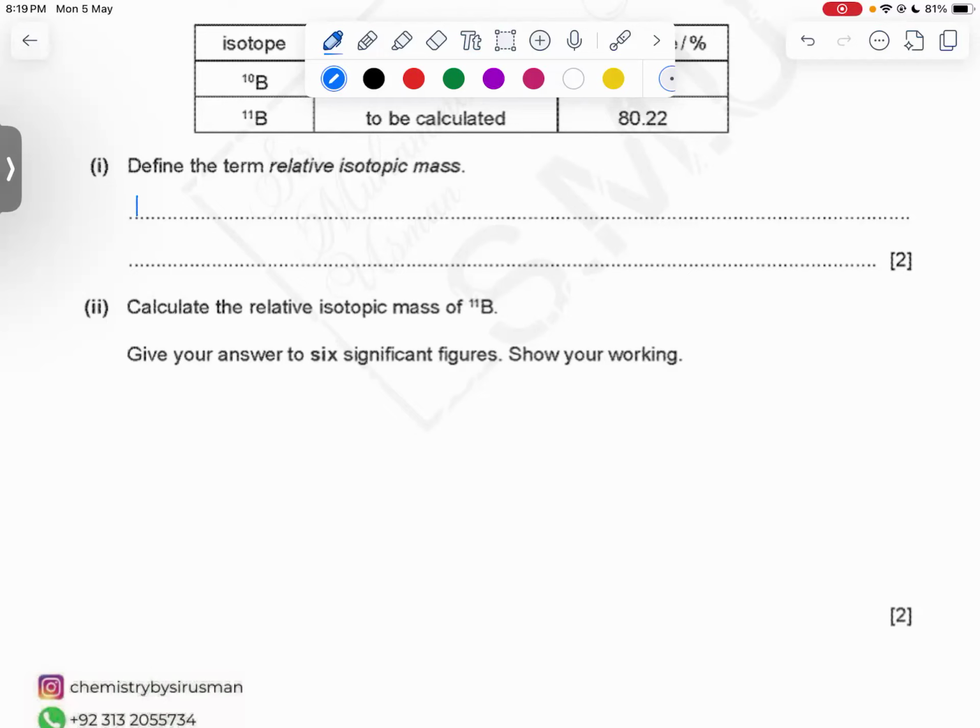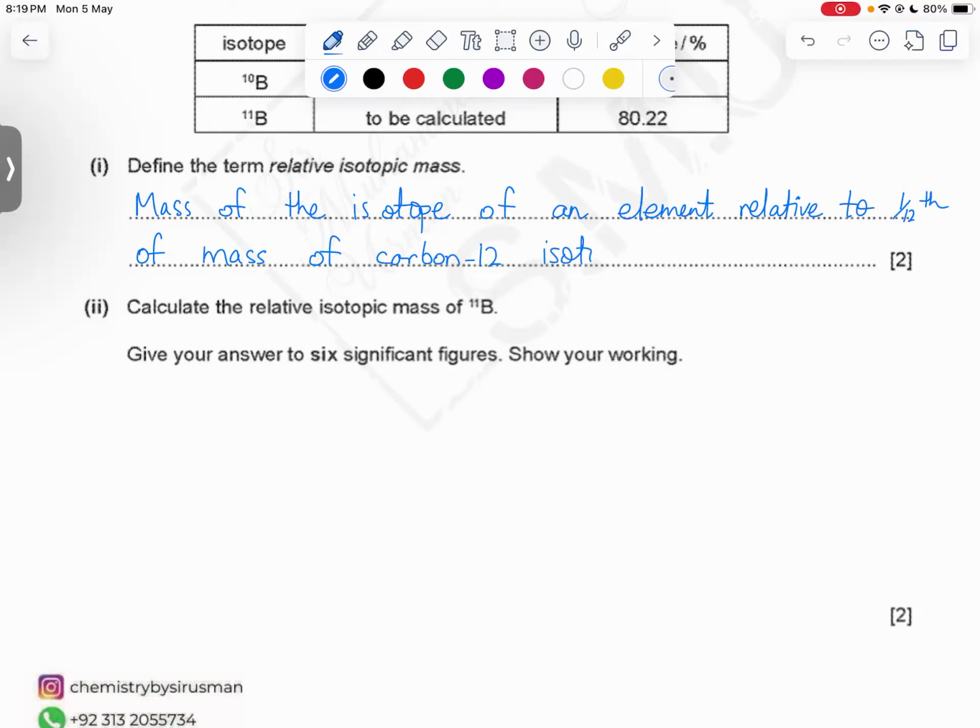All right, so mass of the isotope of an element relative to 1/12 of the mass of a carbon-12 isotope, full stop. All right.